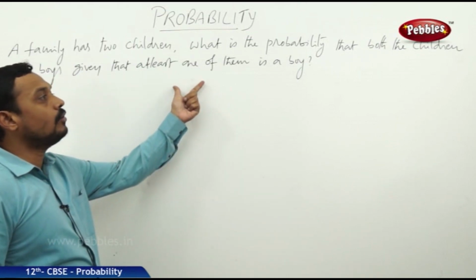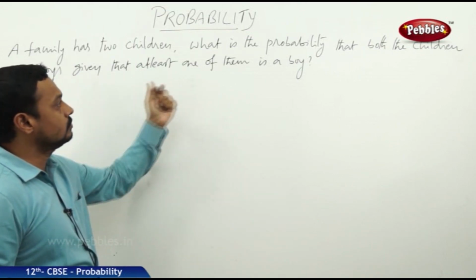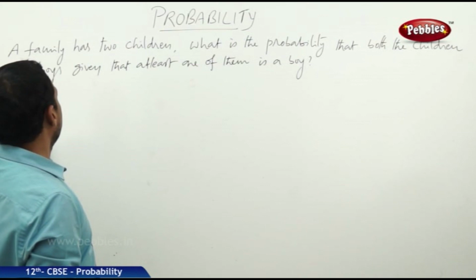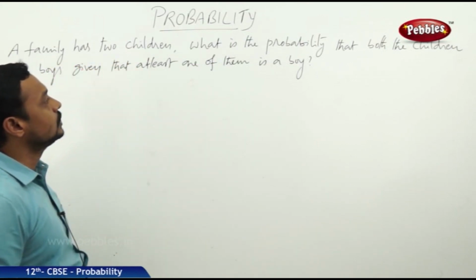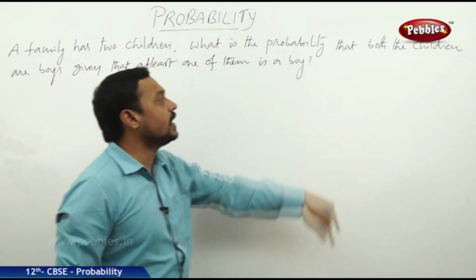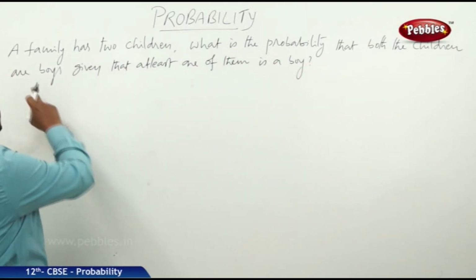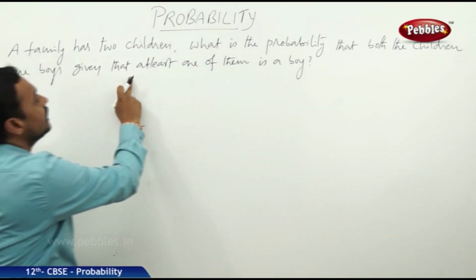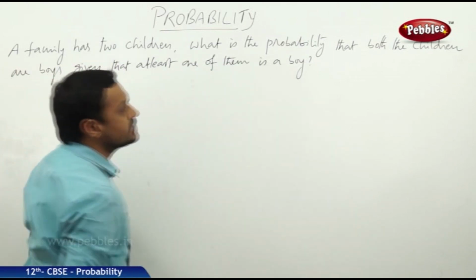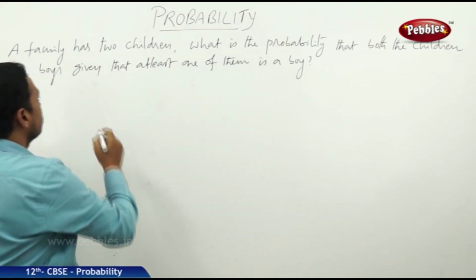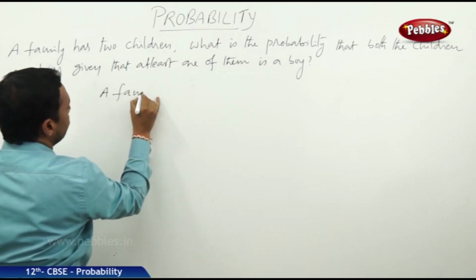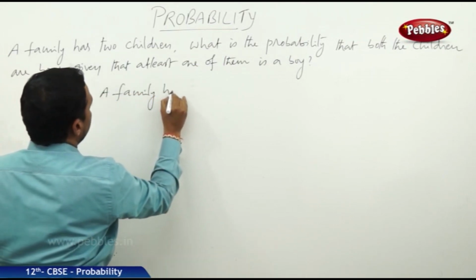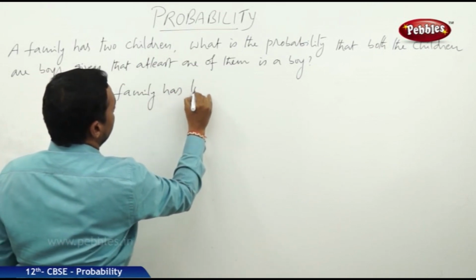Here we have one more problem on conditional probability. A family has 2 children. What is the probability that both the children are boys given that at least one of them is a boy? Here the experiment is a family has 2 children.